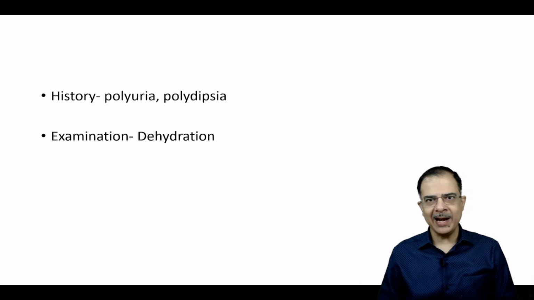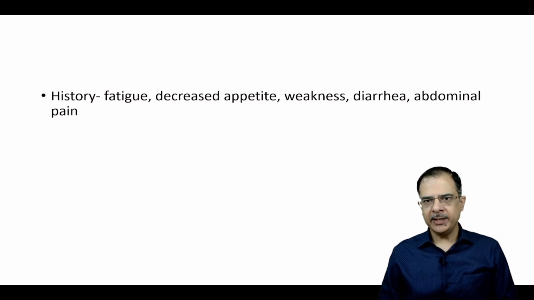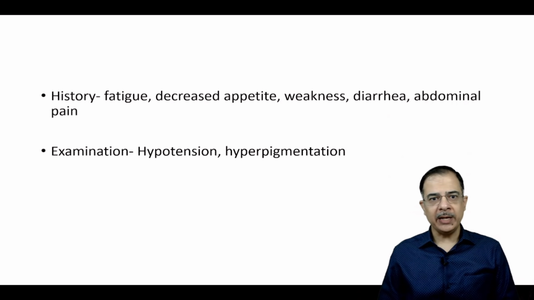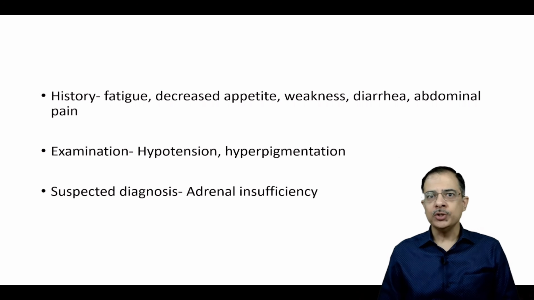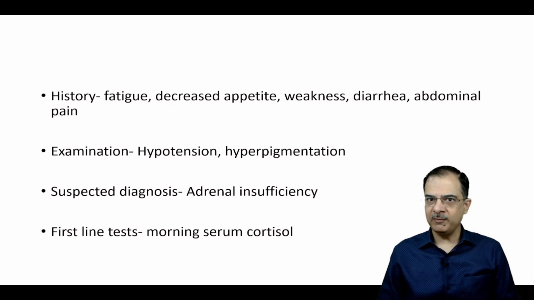Polyuria, polydipsia, dehydration. So obviously this is diabetes. Go for HbA1c test and sugar test. Fatigue, decreased appetite, diarrhea can be there, and most important, hypotension, orthostatic hypotension, hyperpigmentation. So this is a case of adrenal insufficiency. Morning serum cortisol will be low.